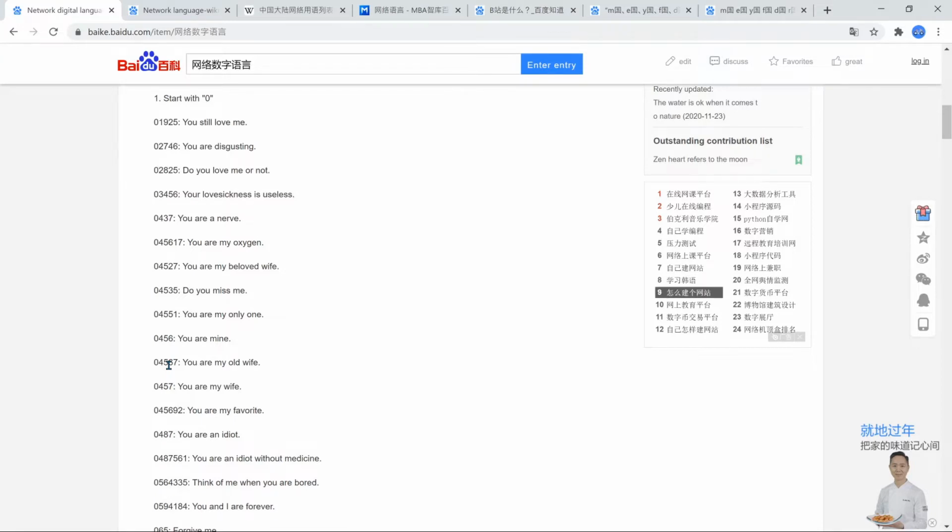0457, 5 is I, 67 is 妻子, right? And some people might think that's insulting, but no, it can generally mean old. Generally it's also a sign of respect as well. It says you've been with me for a long time, and there are very specific cases in which you use that. 0456 means you are mine.